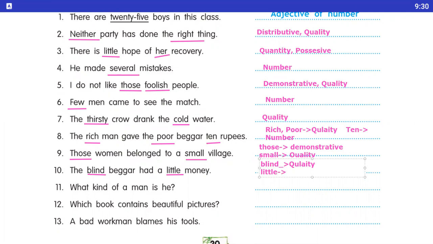Number 11, what kind of a man is he? So kind is here as an adjective of quality. Okay. It is an adjective of quality.